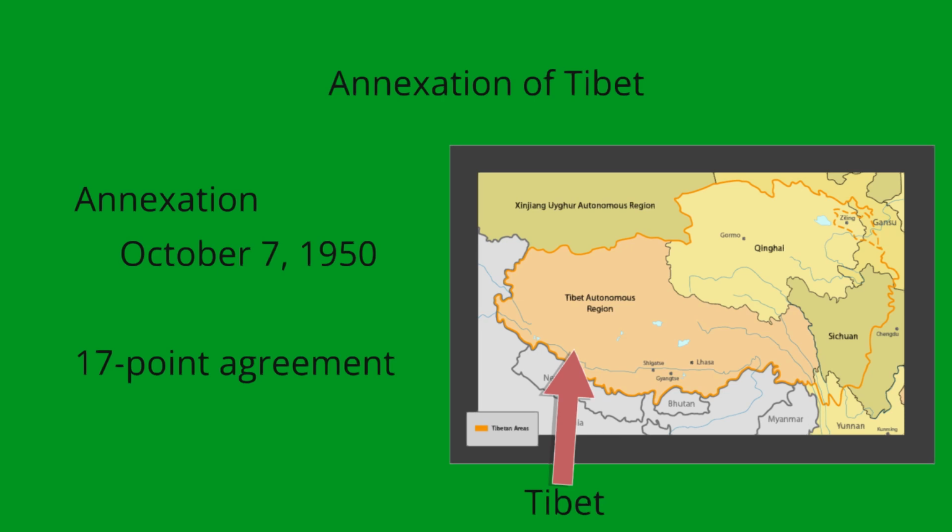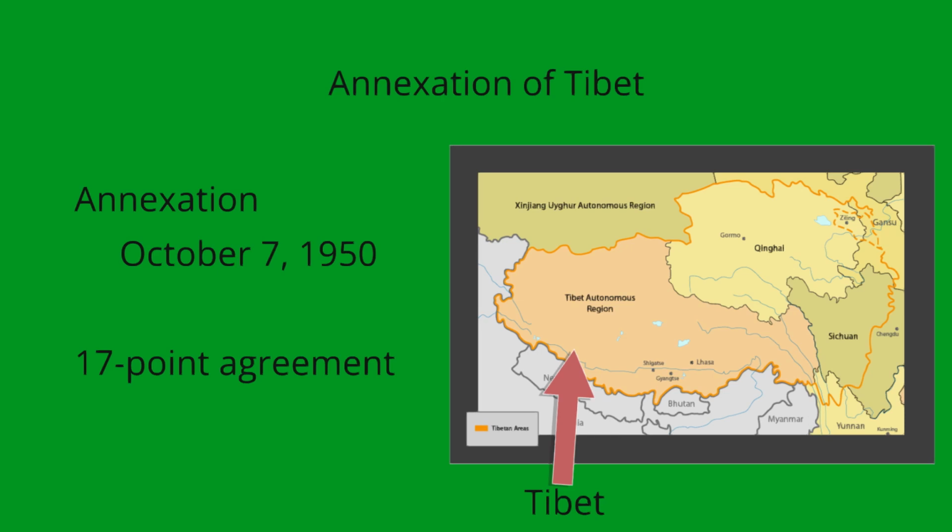Land held by monasteries was seized to be redistributed to the peasants. This led to an uprising led by monks in June 1956, and it lasted to 1959. The PLA began to obliterate entire Tibetan villages. After an attempted abduction, the 14th Dalai Lama, the leader of Tibet and Tibetan Buddhism, fled to India.